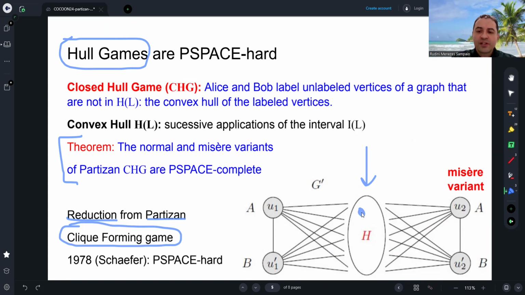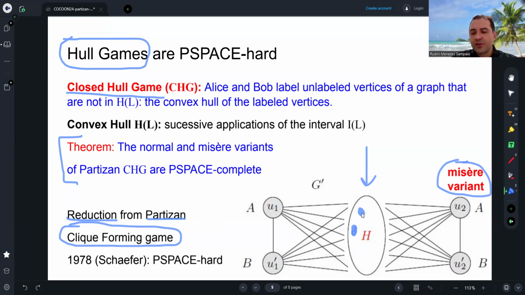And we show that in the Misère variant of the closed hull game, we cannot select two non-adjacent vertices of H, or in the G prime graph, the entire graph. The reduction is from this partisan clique forming game.